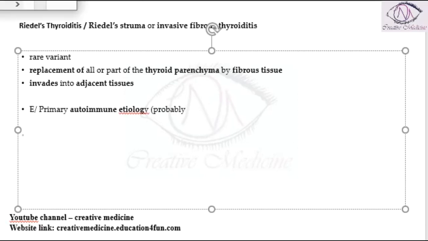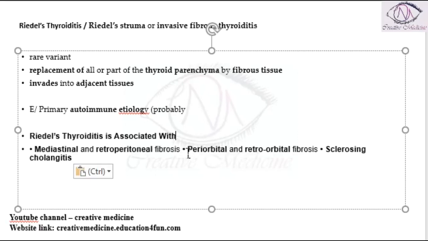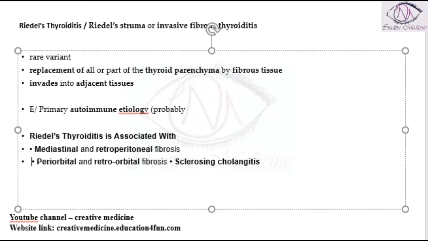Riedel's thyroiditis is associated with three main important disorders: mediastinal or retroperitoneal fibrosis, retroorbital and periorbital fibrosis, and sclerosing cholangitis.